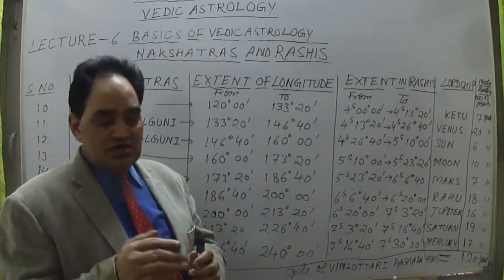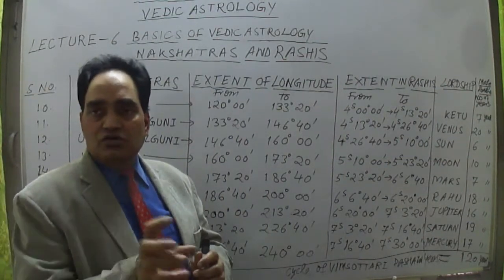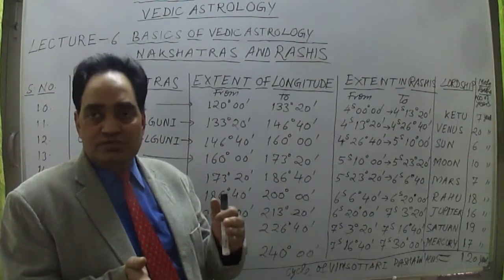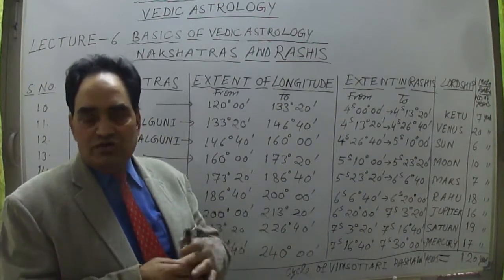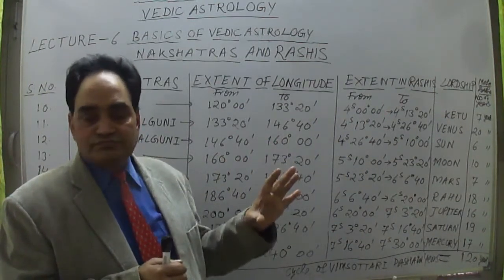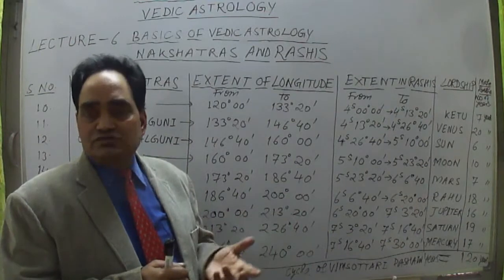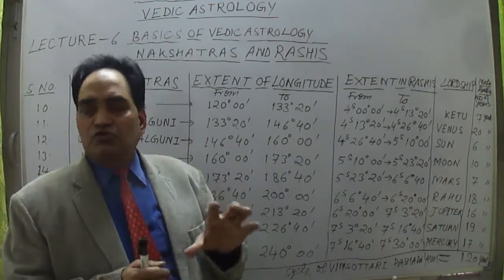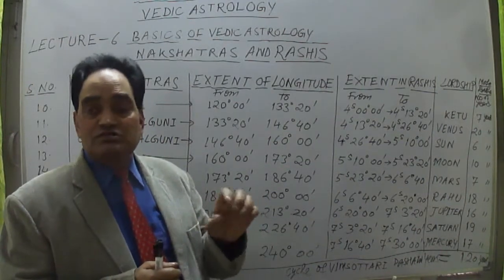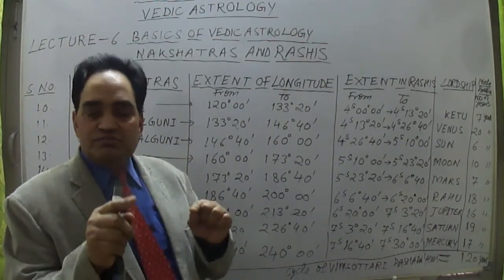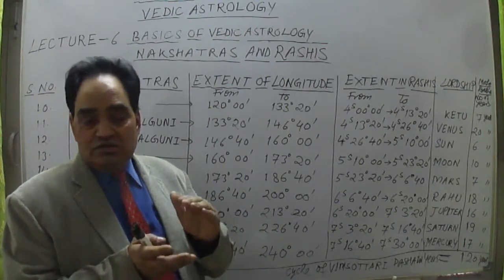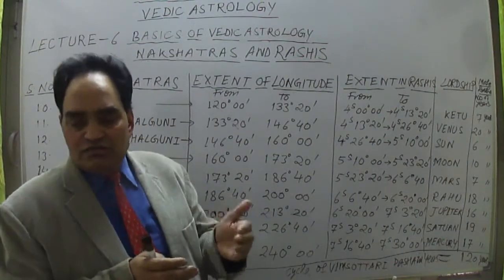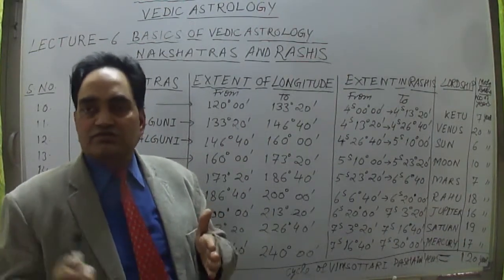In 120 years, every planet is allotted a major period. This is known as the Mahadasha period. Mahadasha means major period, and this major period of every planet is utilized by natives. Now it depends upon the native's time of birth: when the Moon is falling in which nakshatra, and that nakshatra is lorded by which planet. From that planet itself the dasha starts.